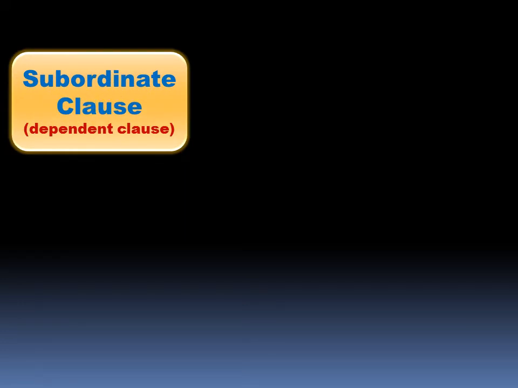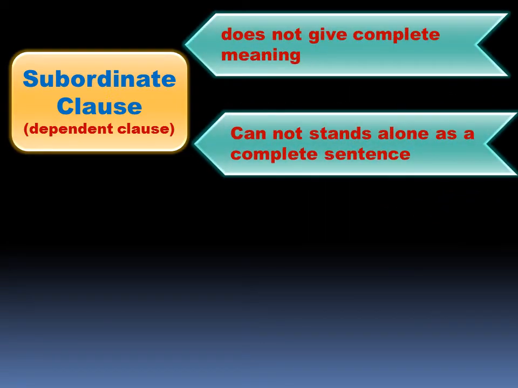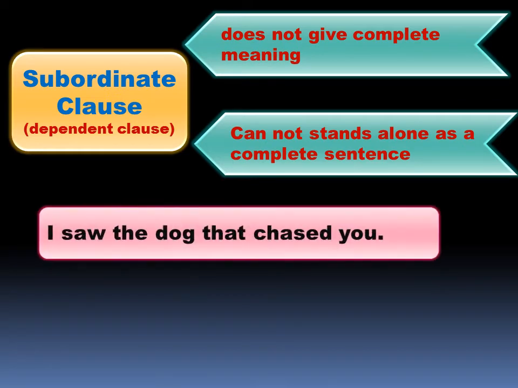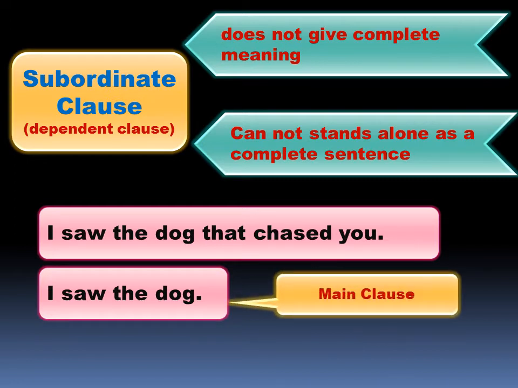Subordinate clause, otherwise called dependent clause, does not give a complete meaning and it cannot stand as a complete sentence. For example, I saw the dog that chased you. This sentence has two clauses. Now let's see this. I saw the dog. This gives complete meaning and can stand alone as a complete sentence. So, such a phrase is called independent clause or main clause.